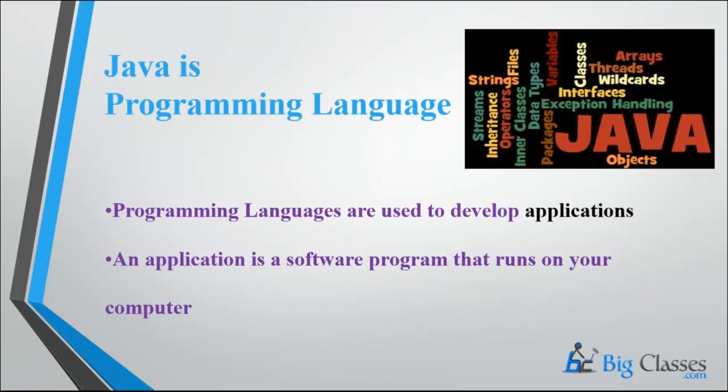First we'll see what exactly Java is. It is a programming language. Programming languages are used to develop applications, so we'll see what exactly an application is. An application is a software program that runs on your computer. Now we are interacting with GoToMeeting software, so it is one kind of application.